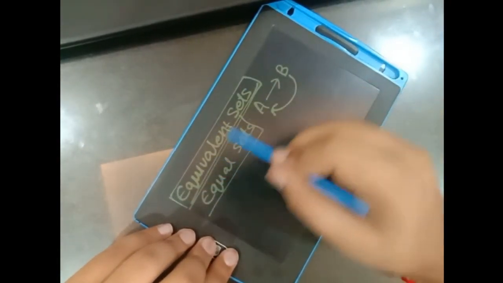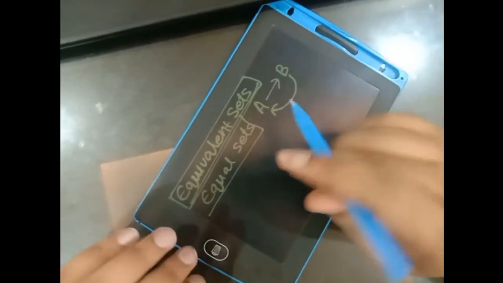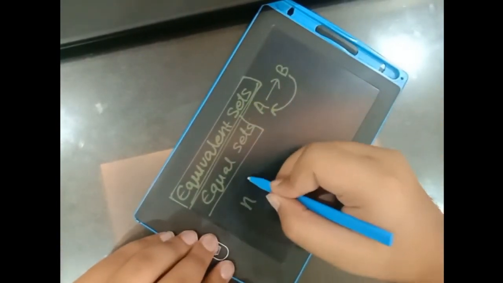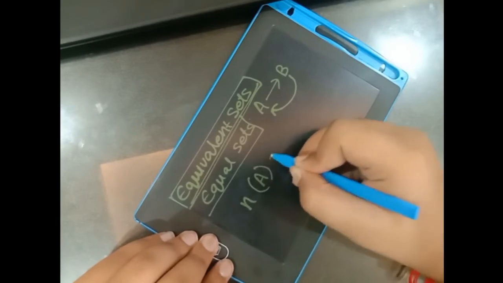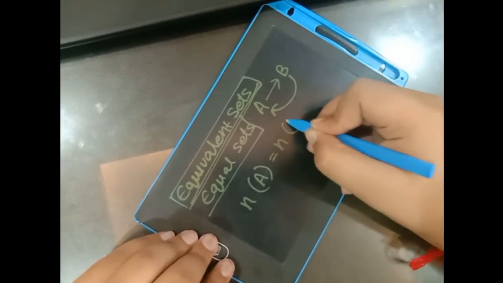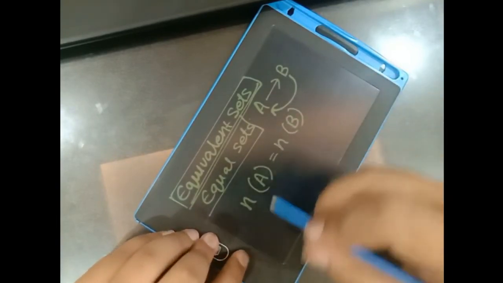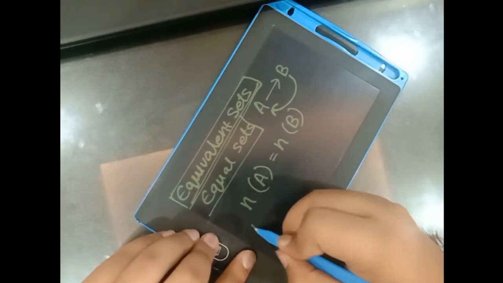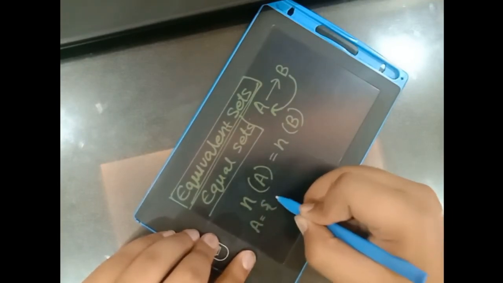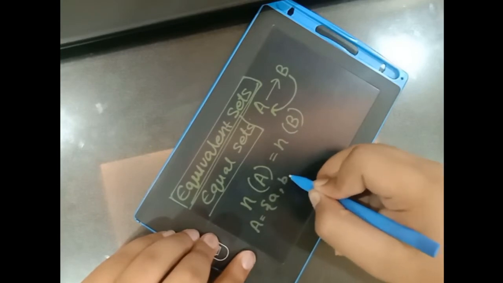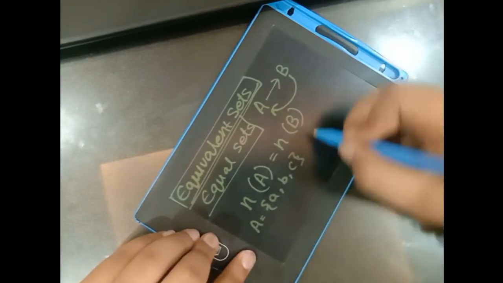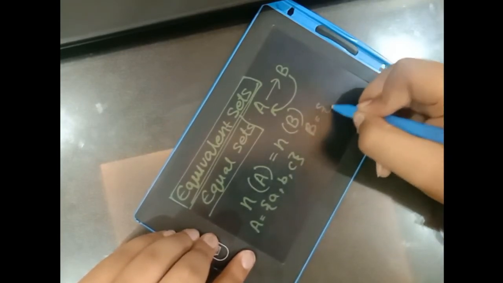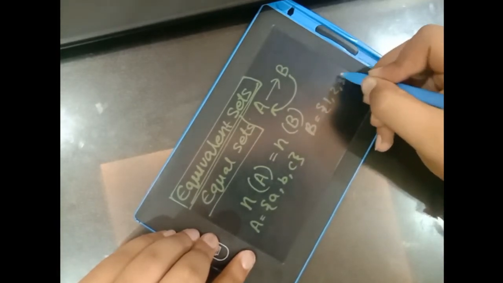Equivalent sets simply means that the number of elements in A should be equal to the number of elements in B. That means, let's say set A is A, B and C, and set B is 1, 2 and 3.